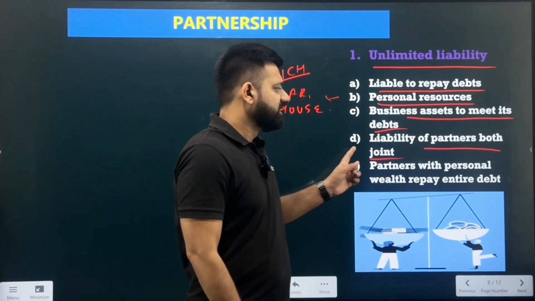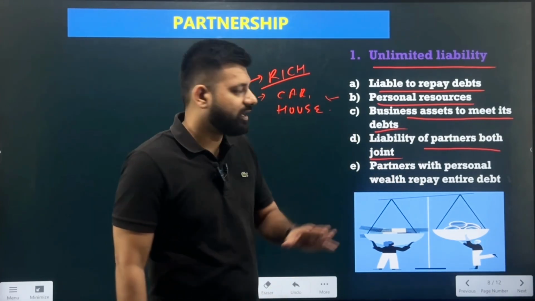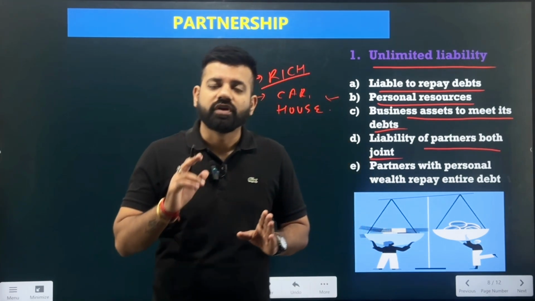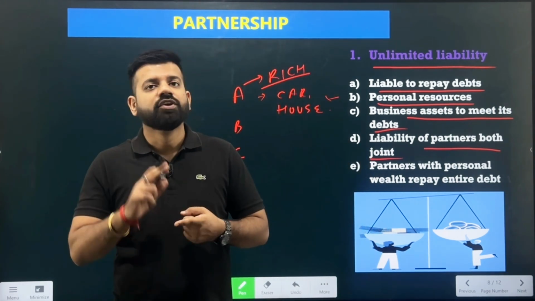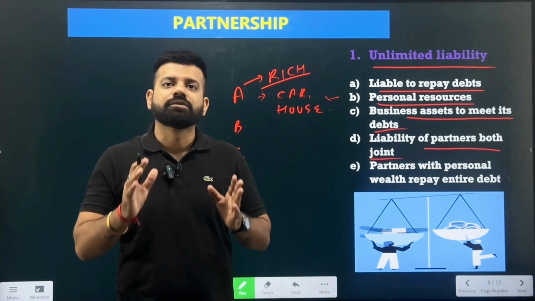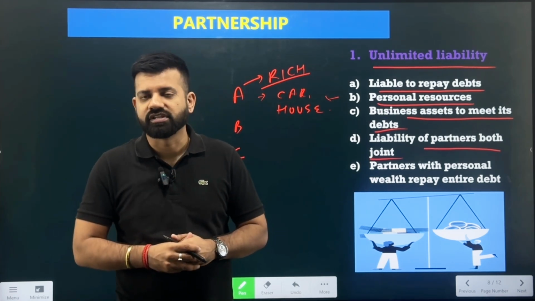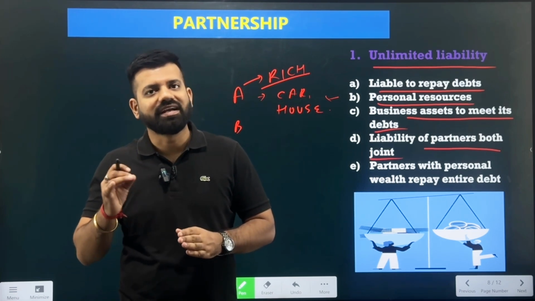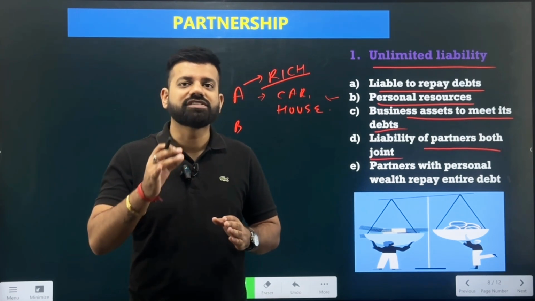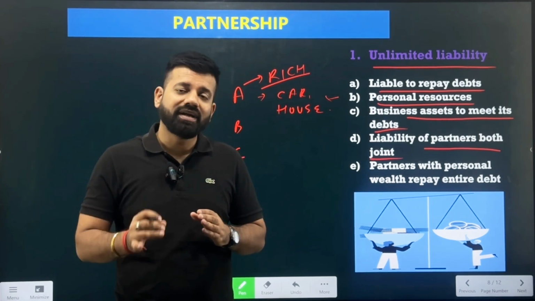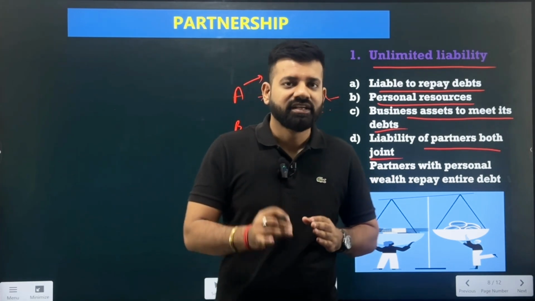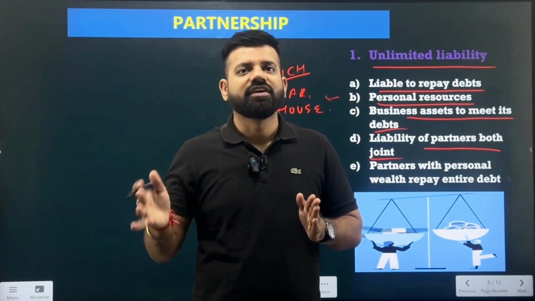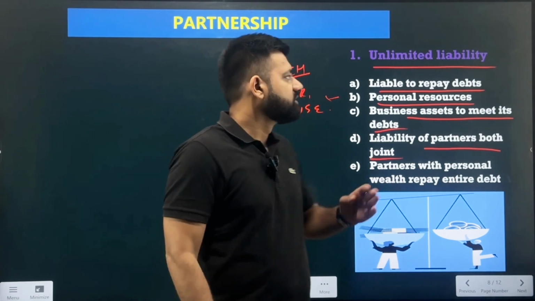And also the partners who have the personal wealth. In our example, Amit was rich, he had the sufficient resources, so he will be liable in that situation to pay off the debts to the creditors if the business does not have sufficient resources. Later on, there can be the situation where A will recover from B and C the amount of losses which they need to also take care of. But in the starting, the business requires that the partner should pay off the debts, and then they can recover it from the other partners as well.